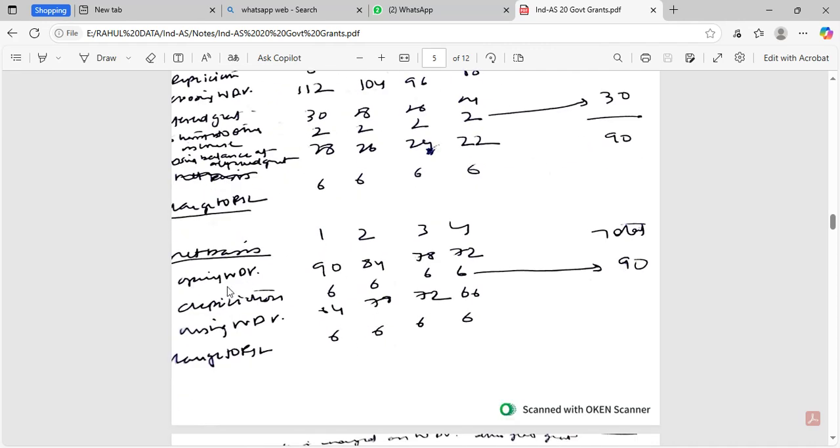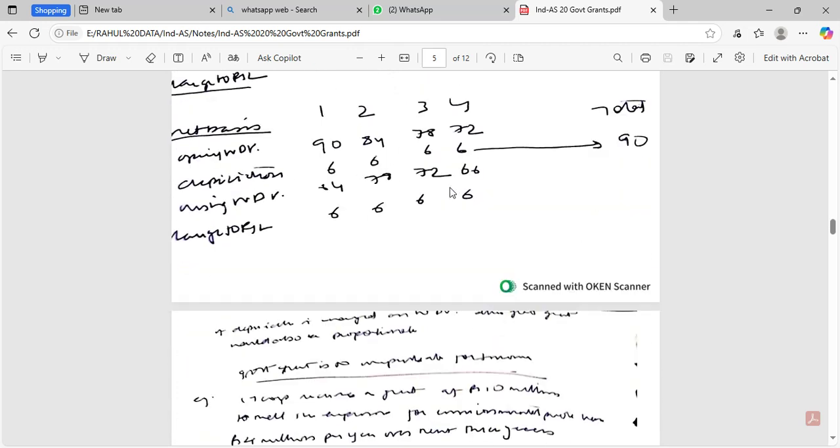Net basis would be opening WDV 90 less depreciation 6, 84. 84 less depreciation 6, 78. 78 less depreciation 6, 72. 72 less depreciation 6, 66. So debit to the P&L would be 6. In both the cases, debit to the P&L would be 6 per year.